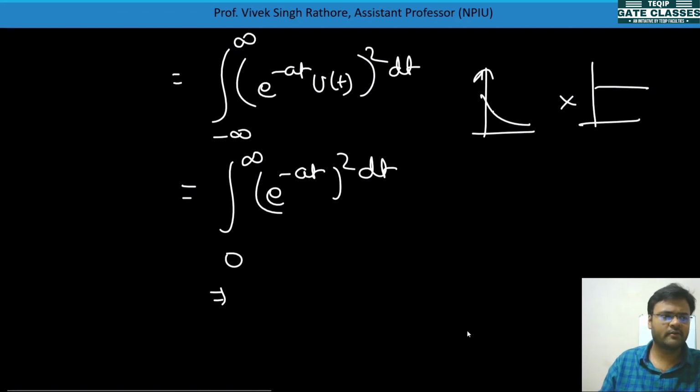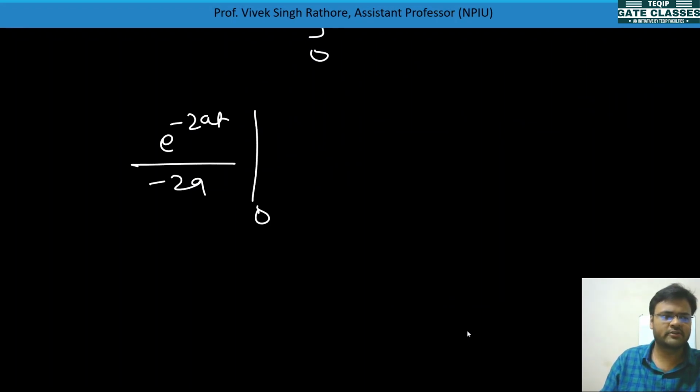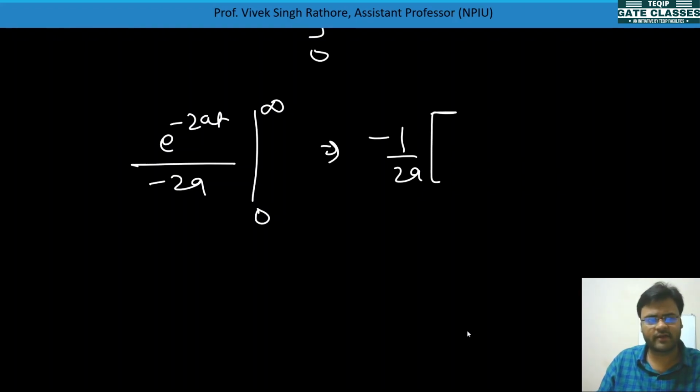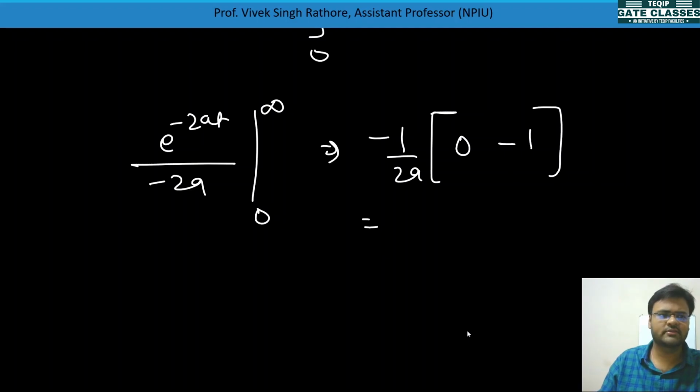So here what we can do is integrate e to the power minus 2at dt from 0 to infinity. You can calculate it as e to the power minus 2at divided by minus 2a, integrated from 0 to infinity. So you can see minus 1 by 2a is there, and e to the power minus infinity is 0, and e to the power 0 is 1. So you can write it down like this, and this will come here as plus 1 by 2a. This is in joules.